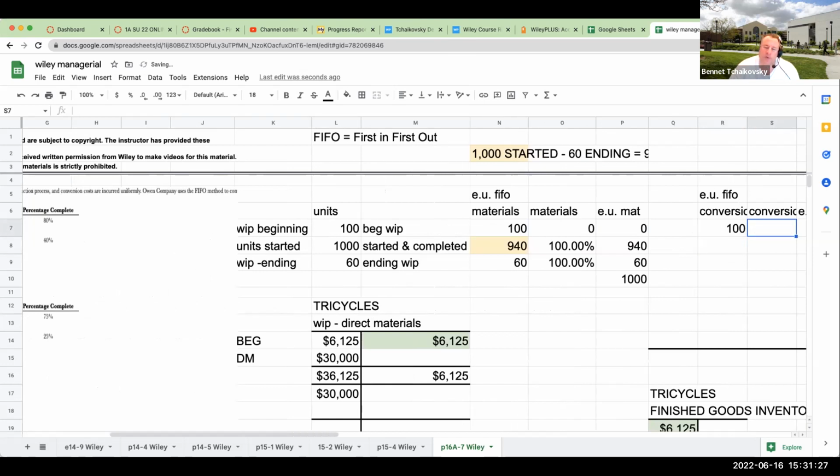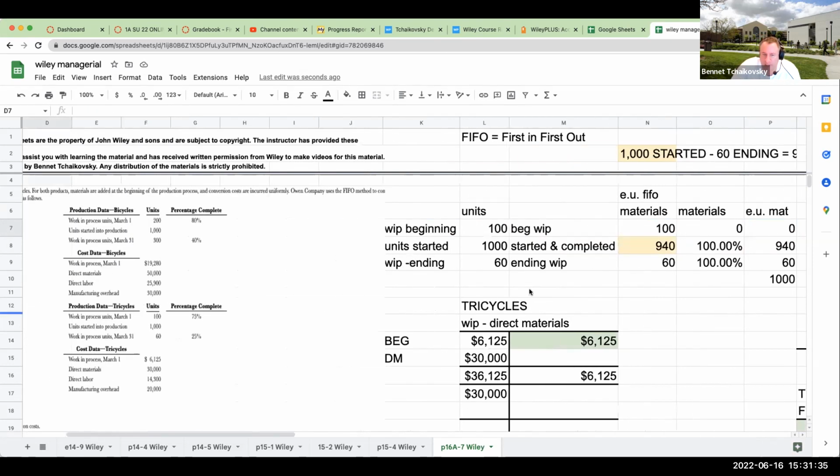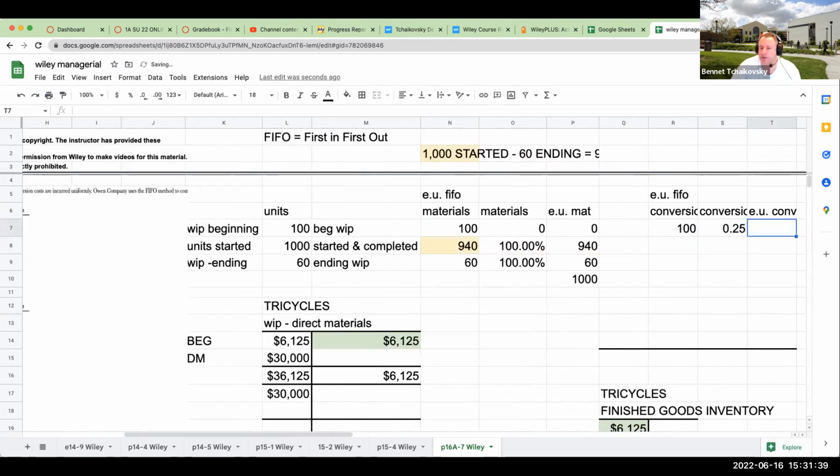So the question I always want to ask myself is, what do I need to do to make these units 100% complete? If they are already 75% complete, I'm going to need to put in another 25% in the current period. So my equivalent units for conversion for the tricycles is going to be 25.